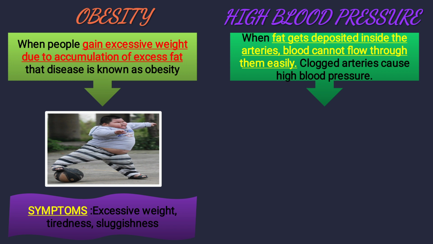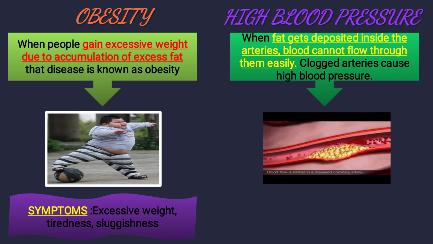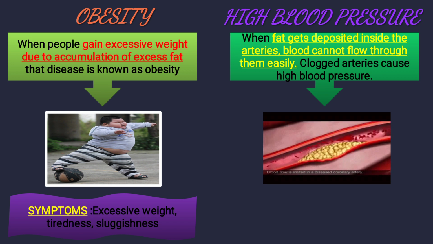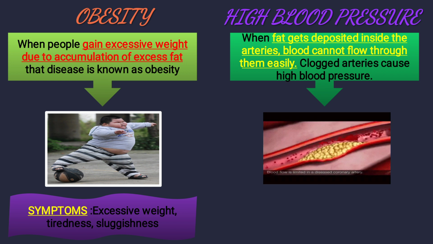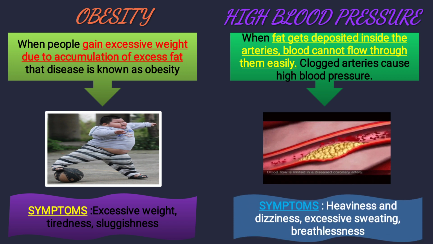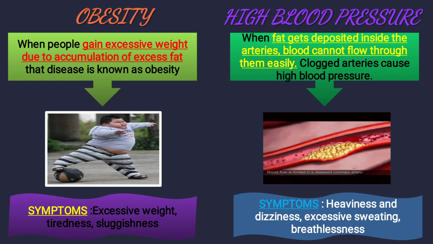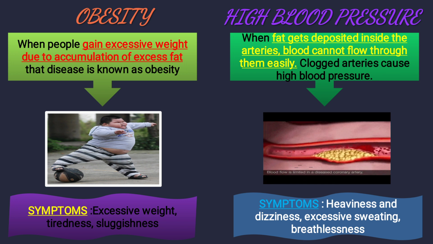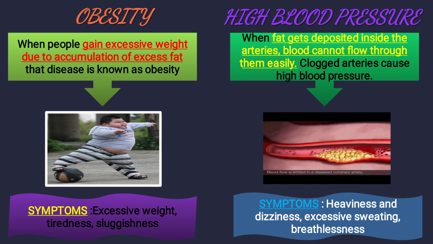Blood cannot flow through clogged arteries easily, and clogged arteries cause high blood pressure. As you see in the image, the yellow part is the cholesterol, or fat, deposited which blocks the blood from flowing easily. So this disease is called high blood pressure. Symptoms are heaviness and dizziness, excessive sweating and breathlessness. So a person having all these problems is suffering from high blood pressure.